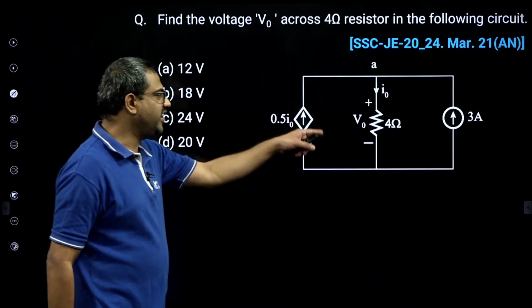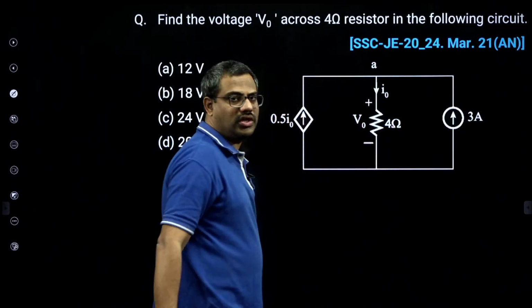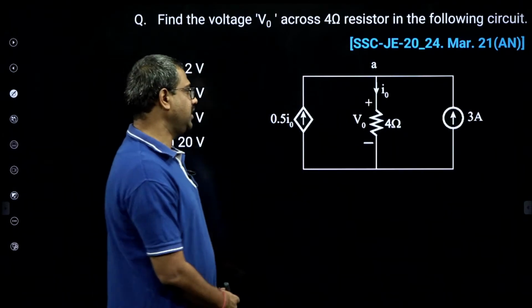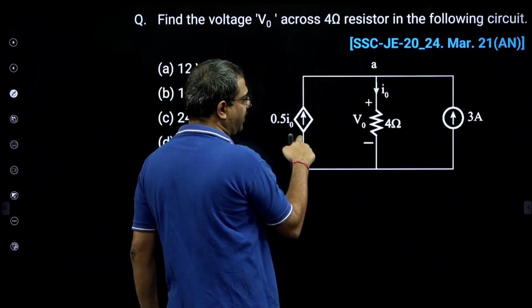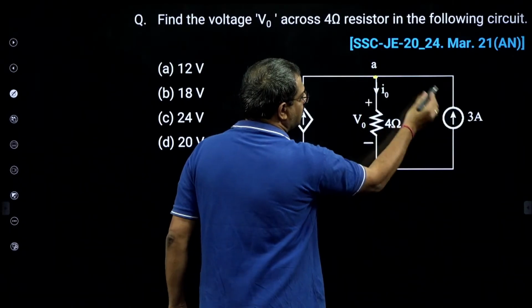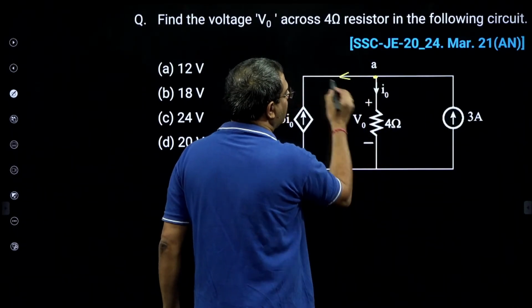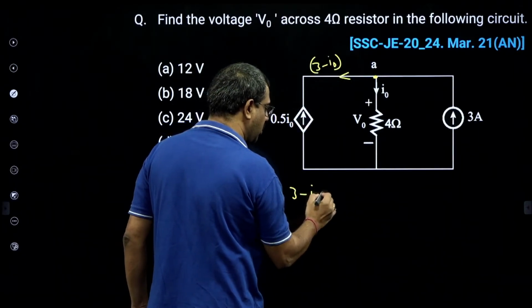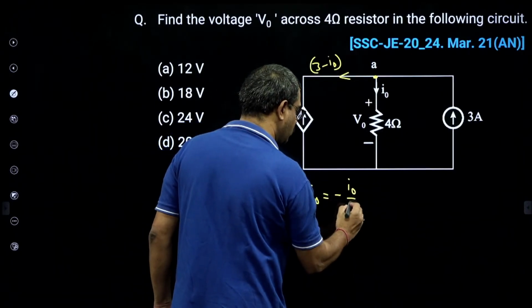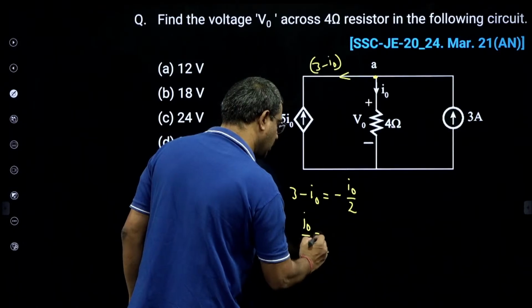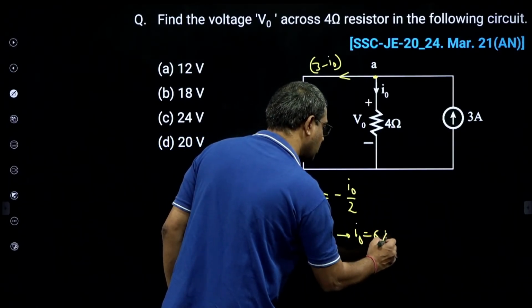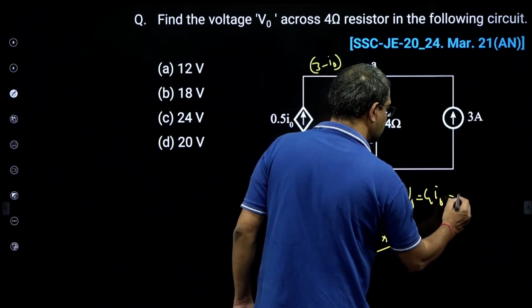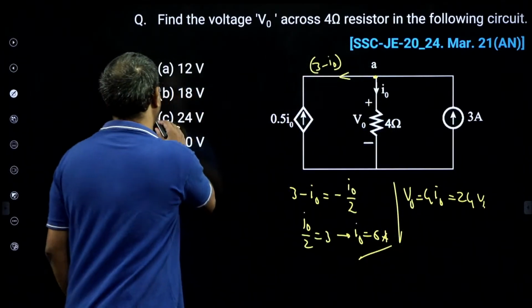Then what is V0? See this question, an interesting question. It is asking for V0, the voltage across 4 ohms. If you observe, I will apply simple KCL and KVL. Here this is 3, this is I0. Applying KCL, this current is 3 minus I0. But this 3 minus I0 should be minus of this, so 3 minus I0 is minus of I0 by 2. So I0 by 2 is 3, which implies I0 is 6 amperes. Now V0 is 4 I0, so 6 fours are 24 volts. Simple. 24 volts. Option C.